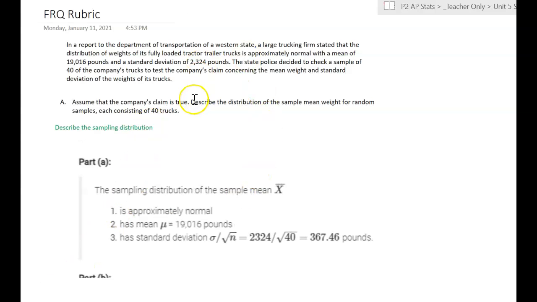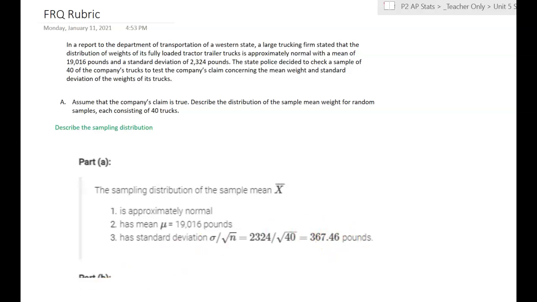The three things you need to state to get full credit for Part A would be to state that this sampling distribution is approximately normal, that it has a mean of 19,016 pounds. If you don't have units on it, that's okay. Just try to remember units in the future. And that our standard deviation is, you can leave it in this form, this 2324 divided by square root of 40, or you can go ahead and simplify that down to